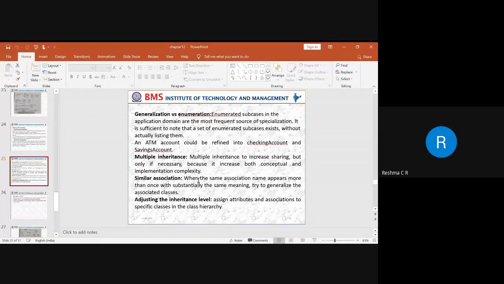We need to identify how many attributes there are, how many types of associations, and how many different associations there are, and whether they belong to the superclass or the child class. In that case, we need to reorganize the entire class model in such a way that it comes in terms of a class hierarchy. That is the way to organize the classes.